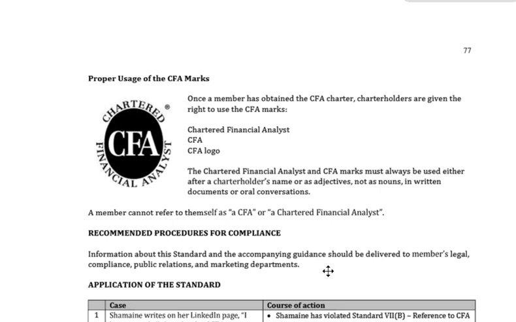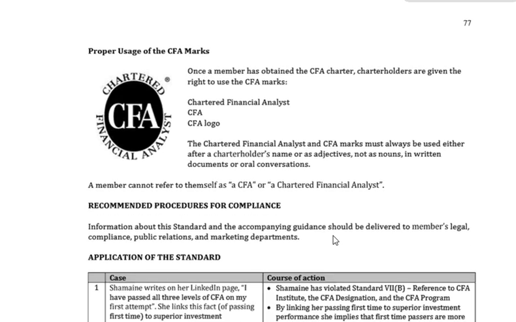Over the page, guys, top of page 77, proper usage of the CFA marks. Once a member has obtained the charter, charter holders are given the right to use the CFA marks. The CFA marks must always be used either after the charter holder's name or as an adjective, not as a noun.